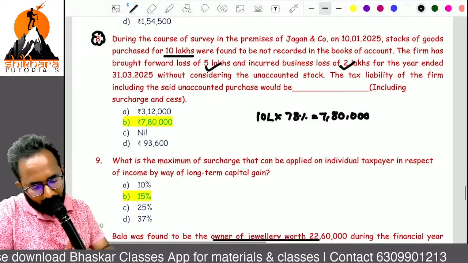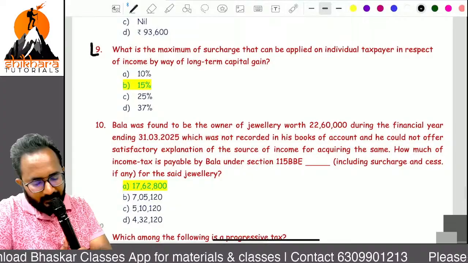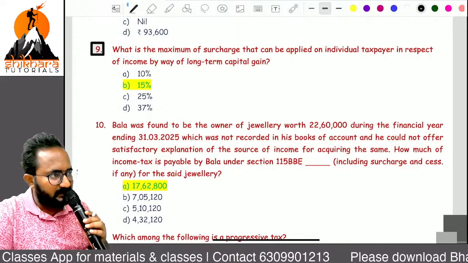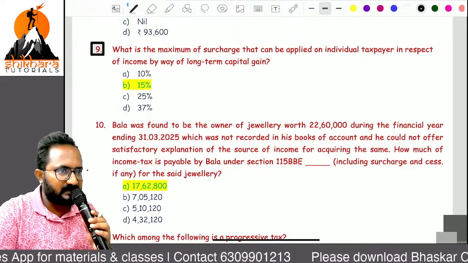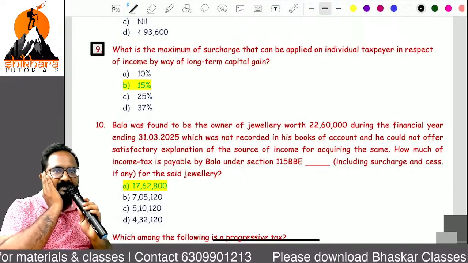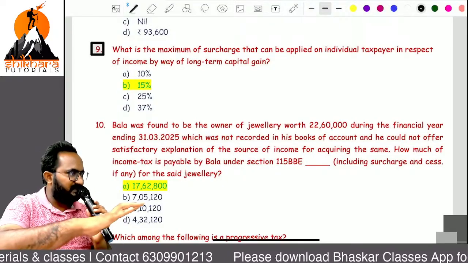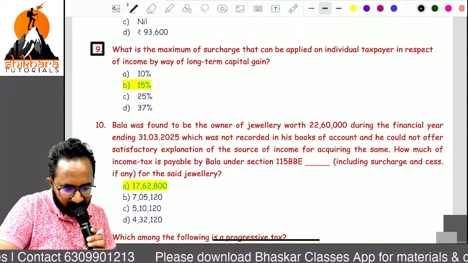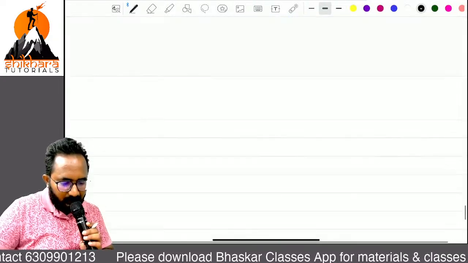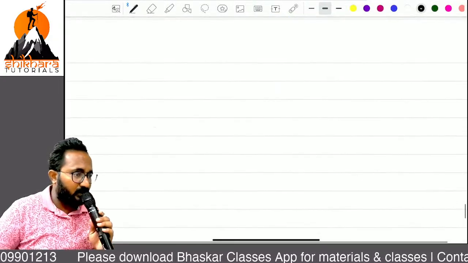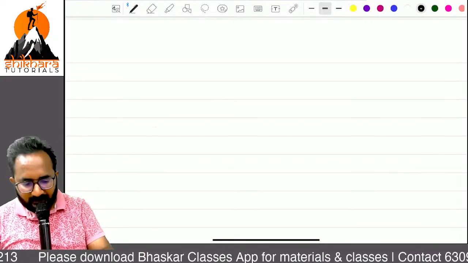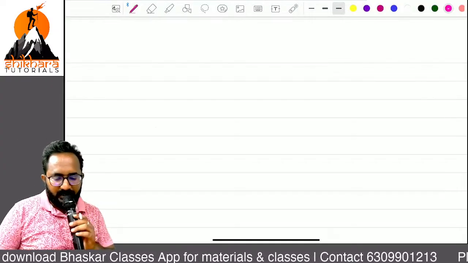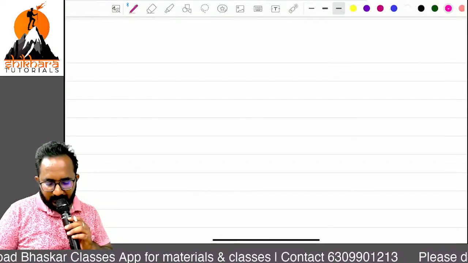Clear? Now, in the capital gain chapter I will tell you in a detailed manner, or if time permits, today only we can discuss this concept. To be on the safe side, I will discuss this concept now. Generally I discuss it in the capital gain chapter, but for this batch I want to discuss this concept here itself. Shall we start our discussion? Please try to maintain the notes also for this concept. Every attempt they are trying to give one MCQ from this concept. Our discussion on surcharge is over to some extent, but now I want to extend some more discussion related to the surcharge concept. Shall we start?